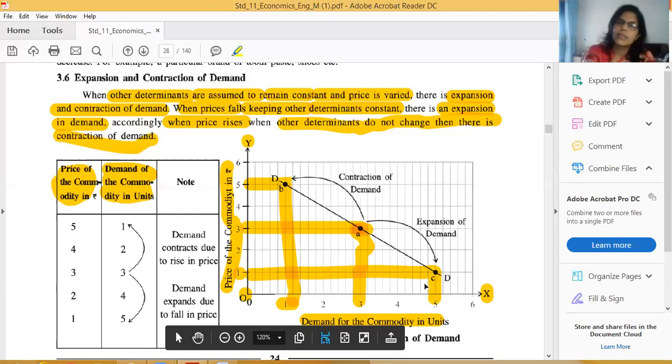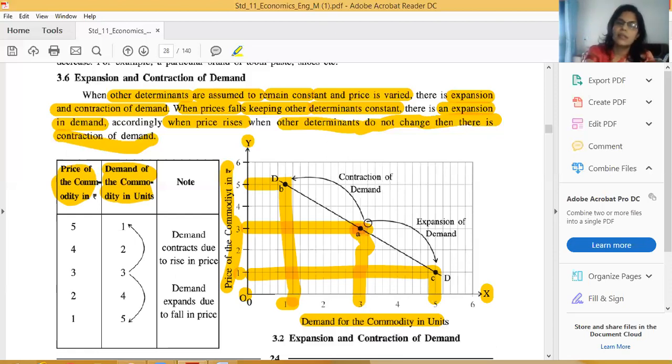So it is expansion. We can mention here, whenever prices decrease, demand expands from A point to C point, A to C. Whenever price rises, demand contracts. That means contraction of demand.